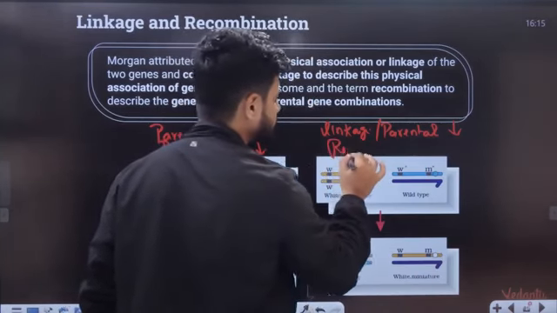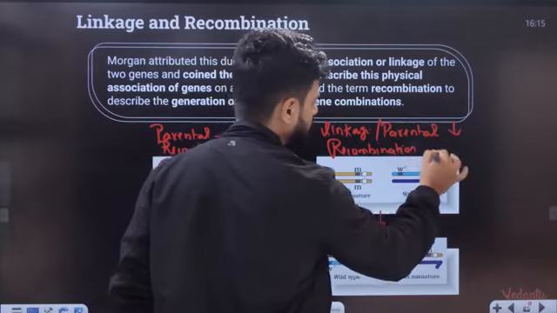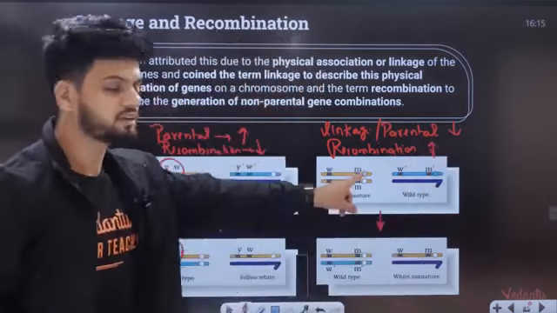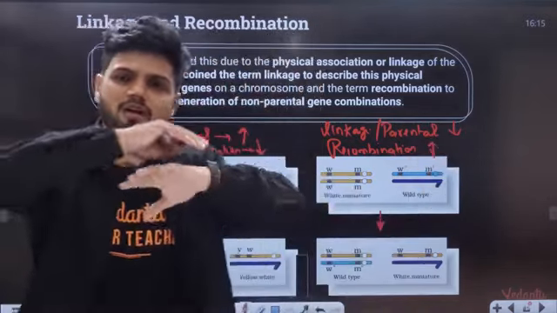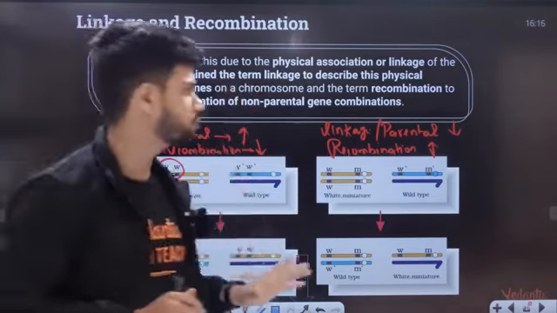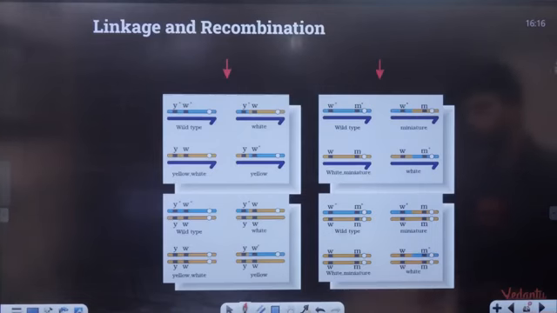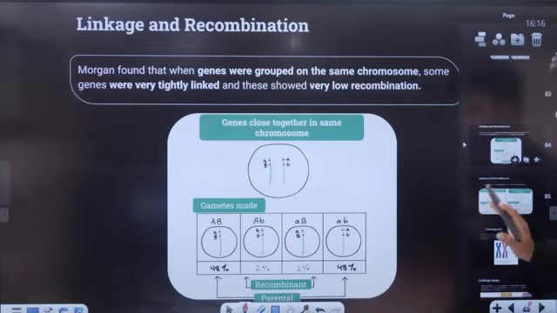But recombination can be seen here. Recombination can be seen because the two genes are very far. Recombination is going to be high. Okay, recombination is going to be high. So with that, students, your linkage and recombination concept.